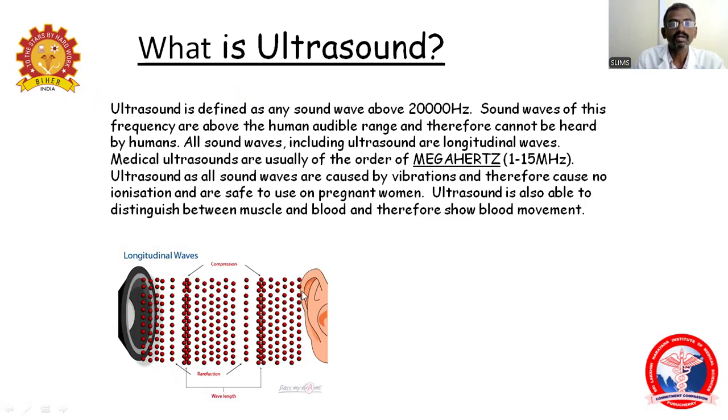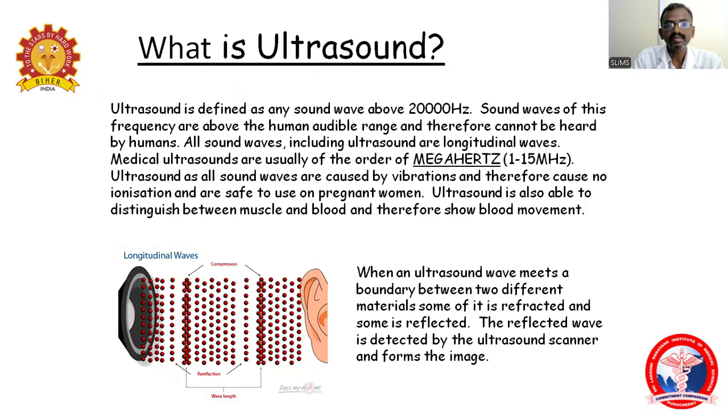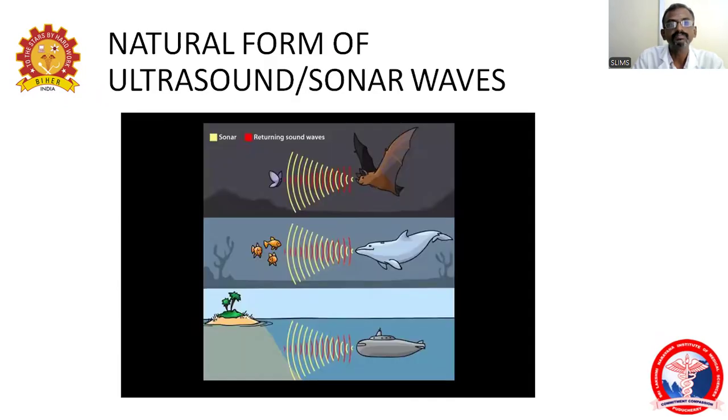So, what is meant by longitudinal waves? Longitudinal waves consist of compression and rarefaction, and part of that is called echoes. When ultrasound meets a boundary between two different materials, some of it is refracted and some is reflected. The reflected wave is detected by ultrasound scanners and forms an image.